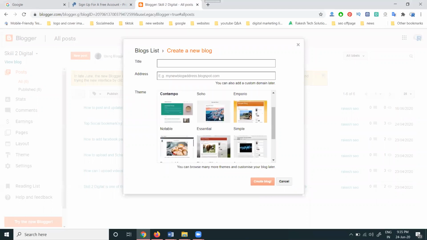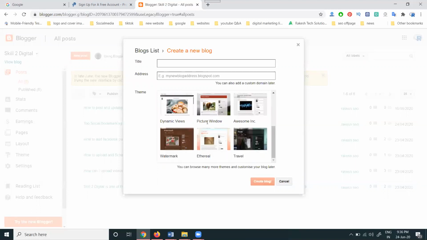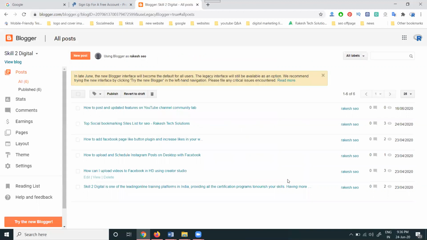So these are the themes for this option. Previously there were 11 themes, and now we are showing a total of 12 themes. We can use free themes also.